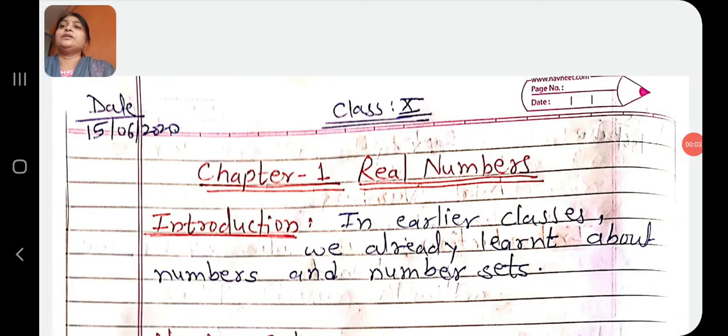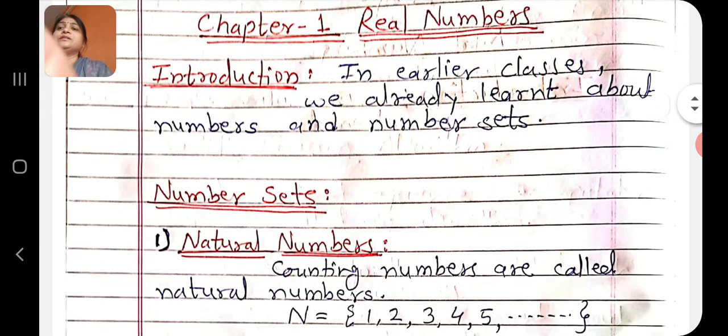Hello dear student, today we start chapter 1, Real Numbers. First some introduction. In earlier classes we already learnt about numbers and number sets.